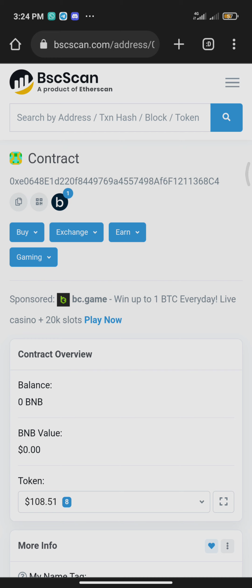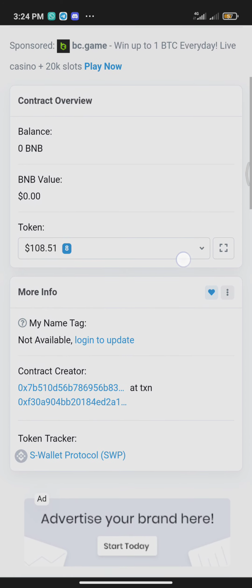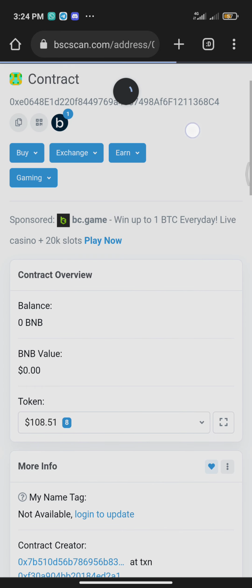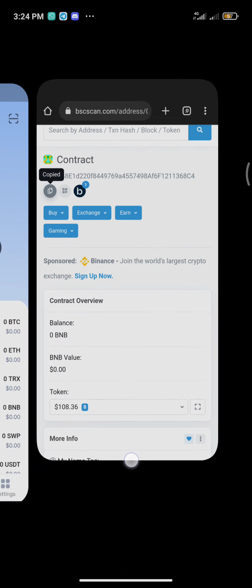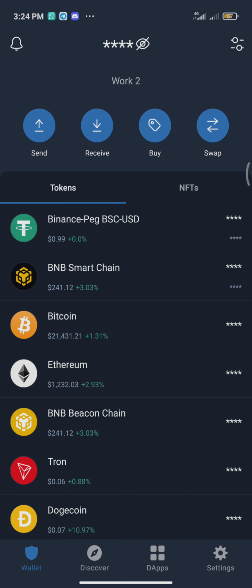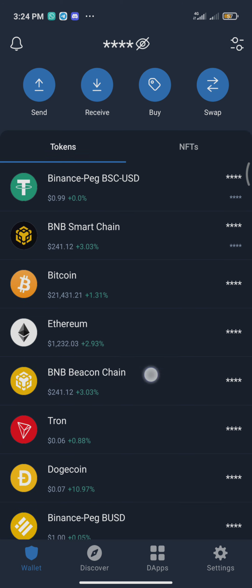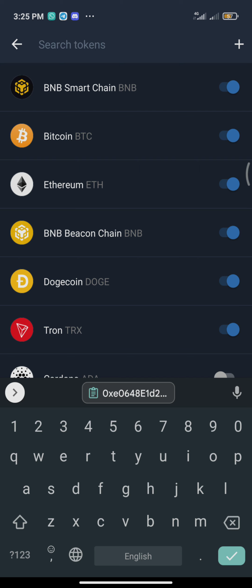So this is the BSCScan page of the S Wallet protocol, as you can see here. What you do is you copy the contract address, copy it, and then you go to your Trust Wallet. Once you open your Trust Wallet, you add the token because it's a custom token. You add it to your Trust Wallet so you can easily copy the wallet address.